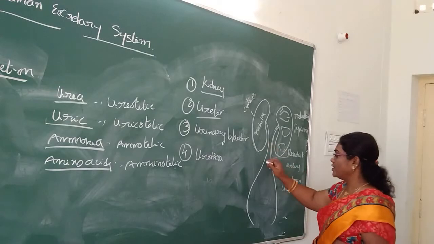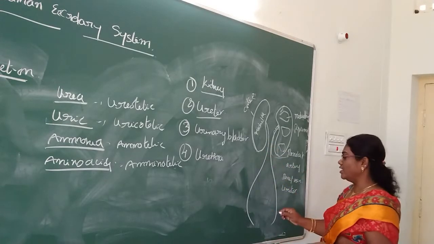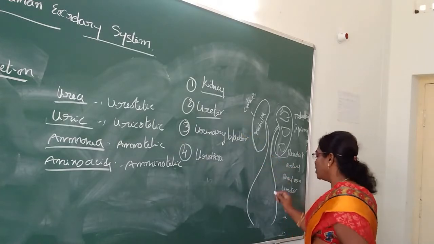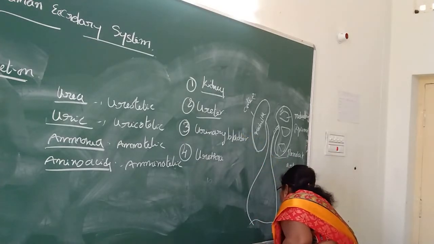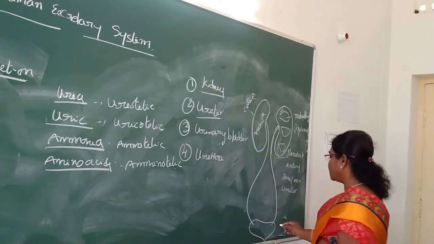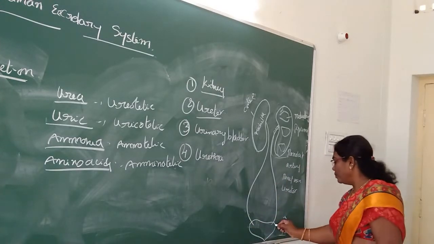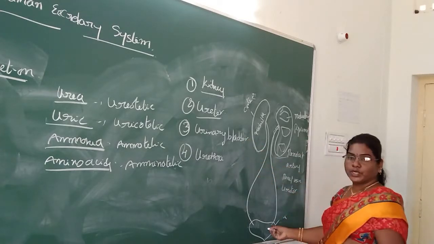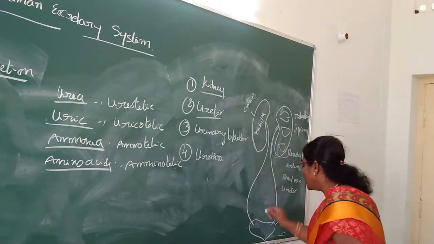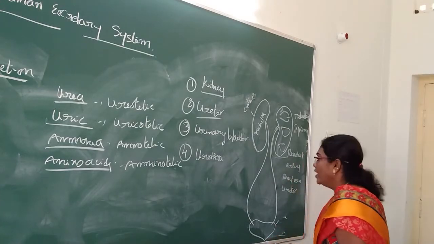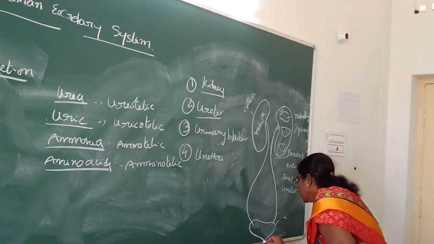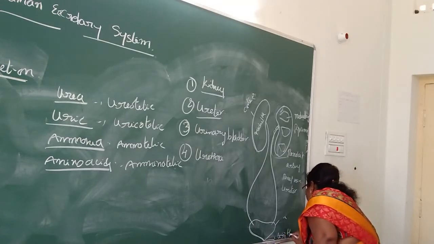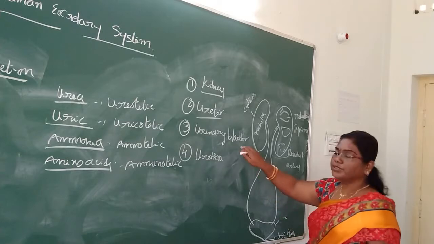They are slender and whitish in color, a pair of tubes. The ureters open into the urinary bladder.